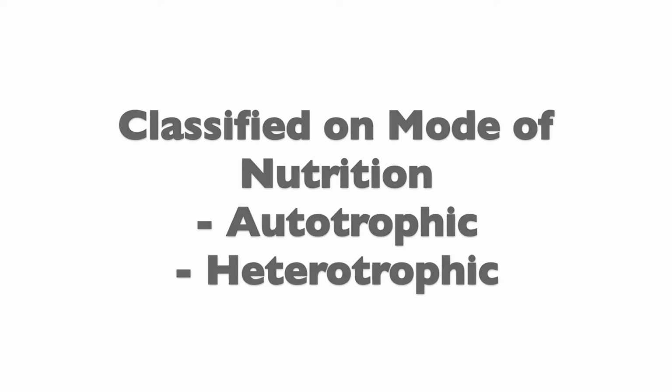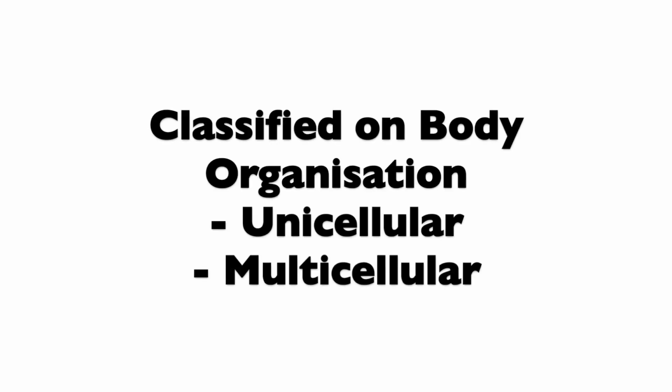Then the second was made on nutrition, mode of nutrition. Were they autotrophic or heterotrophic? Autotrophs are mostly plants which have the green color called chlorophyll, due to which they are able to make their own food in the process of photosynthesis. Heterotrophs are mostly animals which cannot make their own food and depend on other organisms for their food. So that was the second. And third was body organization. Were they unicellular or multicellular? So on these 3 points, the 5-kingdom classification came up.